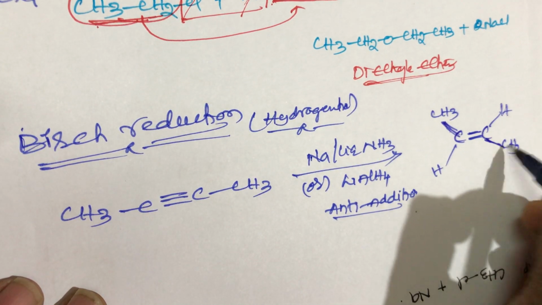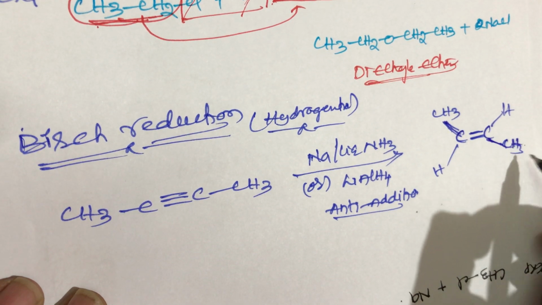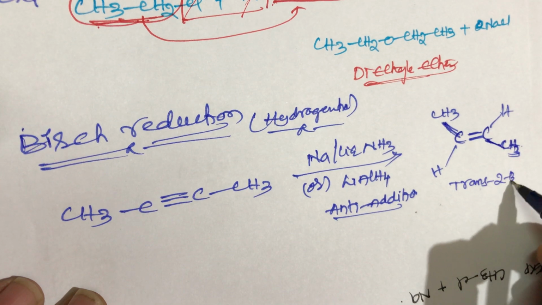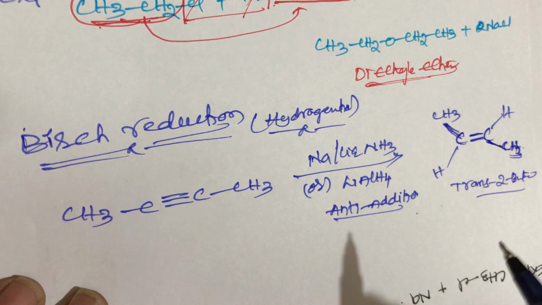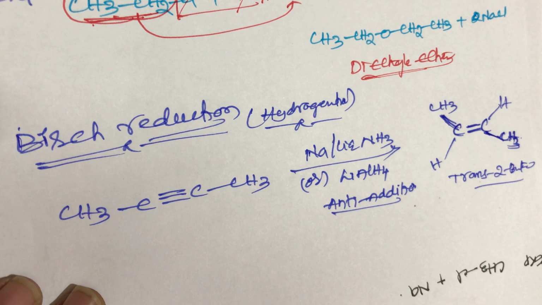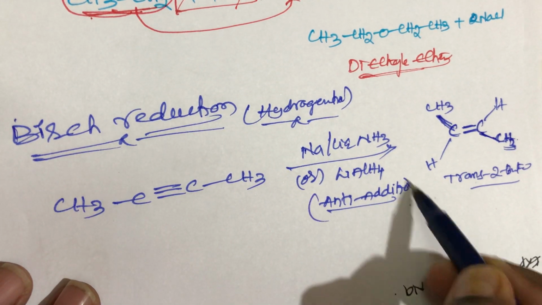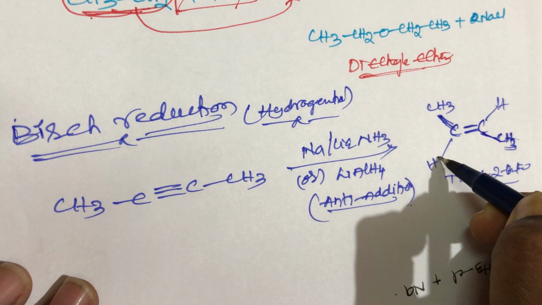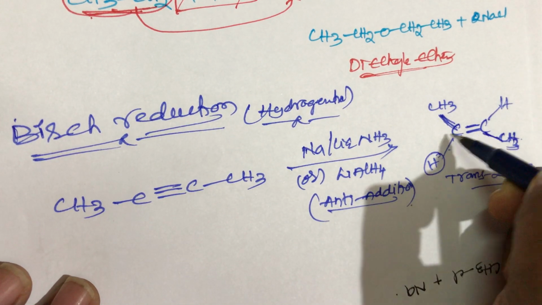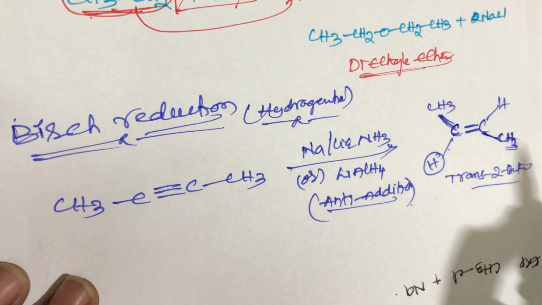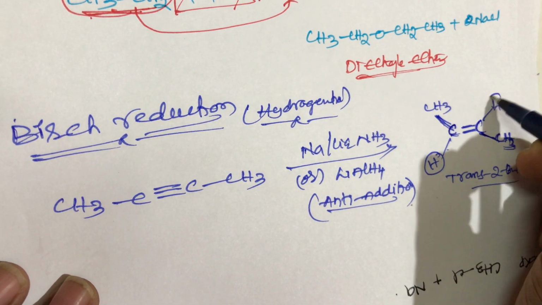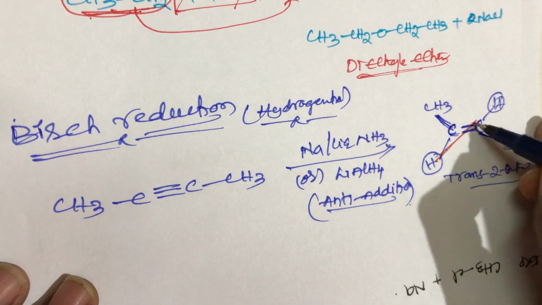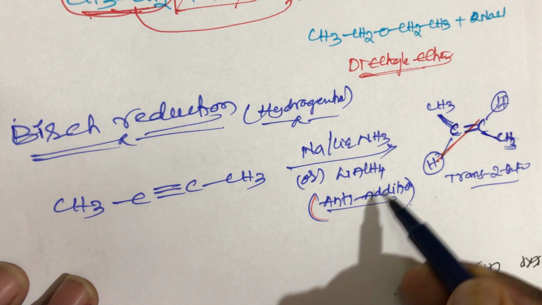That is anti-addition, student, addition of two hydrogens opposite to each other. One hydrogen will attack this carbon and another hydrogen will attack the other carbon. These two hydrogens are opposite to each other, so that's why it is called an anti-addition reaction, student.